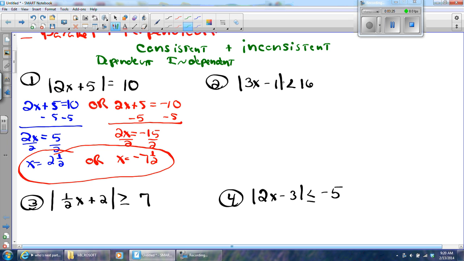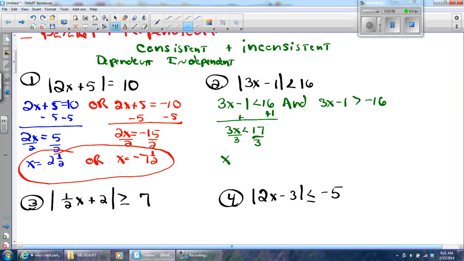Hopefully. All right. Now this is an and, and I know a lot of you like to do it as two sentences. So I'm going to go ahead and do it as two sentences. I would prefer to do ands as one sentence. But I'm going to write 3x minus 1 is less than 16 and 3x minus 1 is greater than negative 16. Not only do I have to change the sign, but I have to flip the symbol, right? And so now I can go ahead and solve. I'm going to get 3x is less than 17 and divide by 3. And so x is going to be less than 5 2/3, I believe, right?